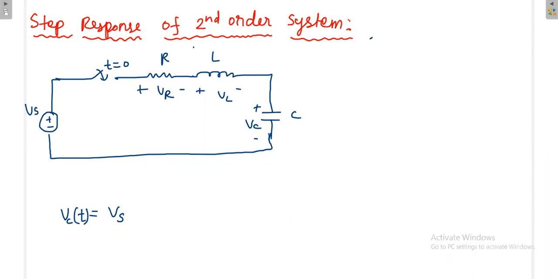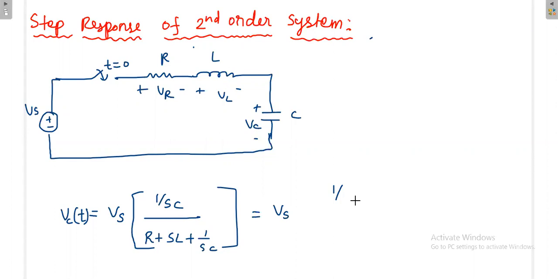That means impedance of the capacitor in Laplace domain, that is 1 by SC, plus total impedance of the circuit in Laplace domain, that is R plus SL plus 1 by SC. Then Vs times 1 by SC over SCR plus S square LC plus 1 again by SC.